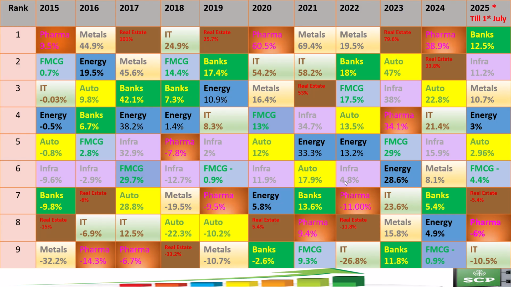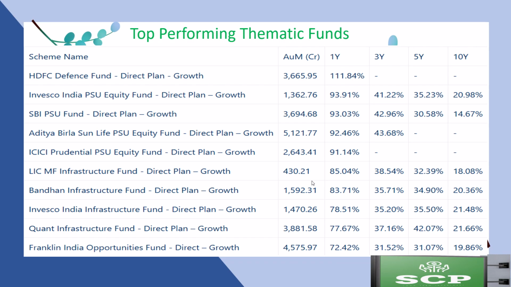With the help of a heat map, we can see that real estate, metals, and infra sectors performed well over the past 10 years. If a mutual fund has invested more in these sectors over the past 10 years, then there would be a chance to beat the benchmark returns. Now let's take a look at the returns of thematic mutual funds over the past 10 years. A thematic mutual fund is a type of equity mutual fund that invests in stocks of companies focused on specific themes such as infrastructure, consumption, or innovation.